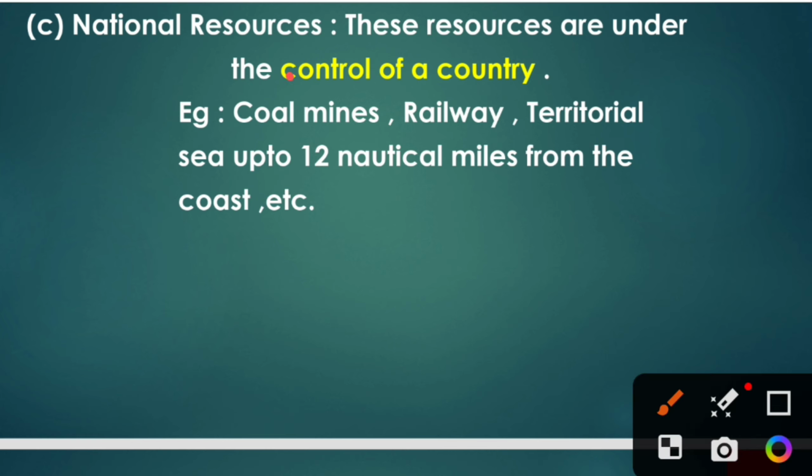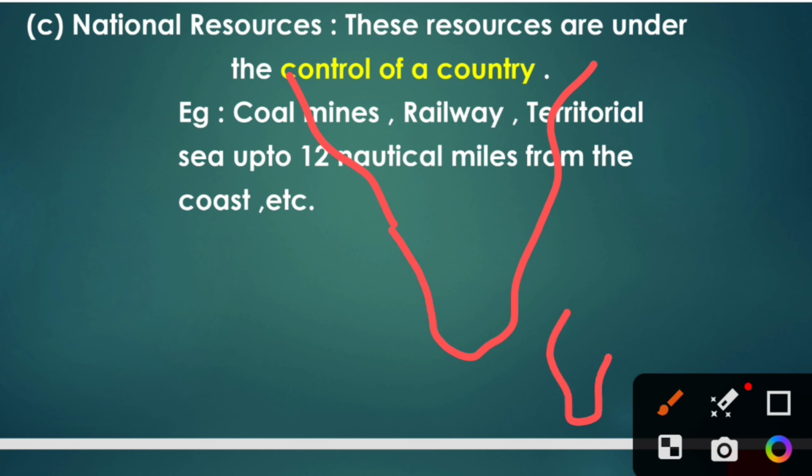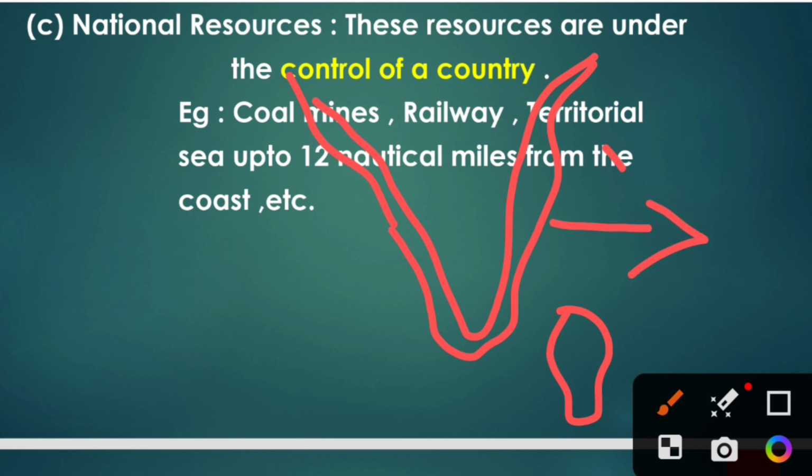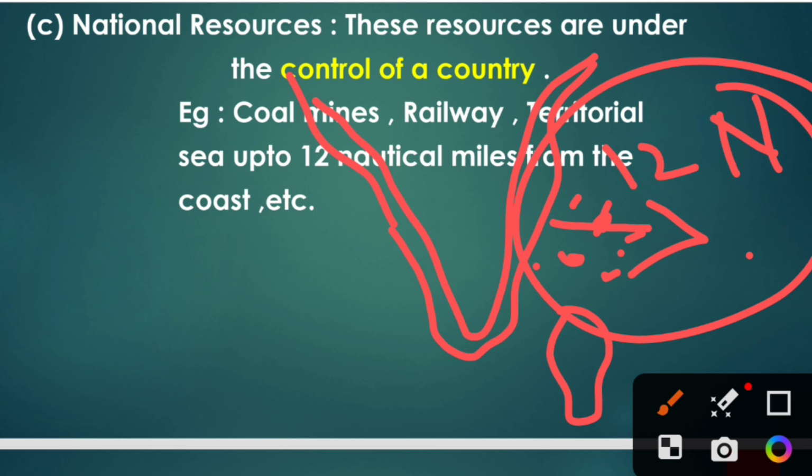For example, I'll show you a diagram of southern India here. Okay, so India has a coastline on the eastern as well as western side. So from this coastline till 12 nautical miles, whichever resources are located here come under or belong to India.